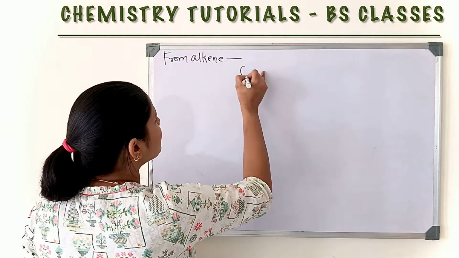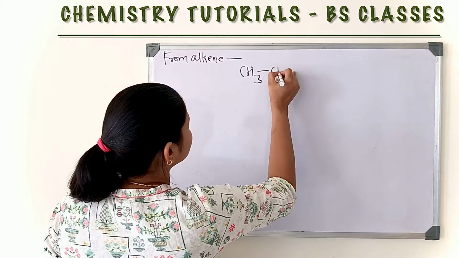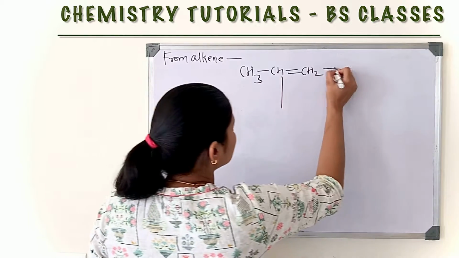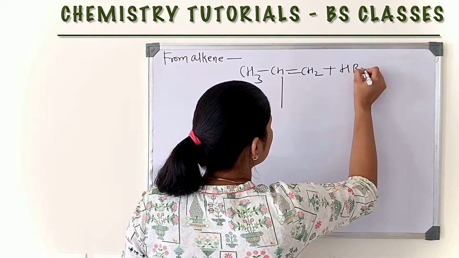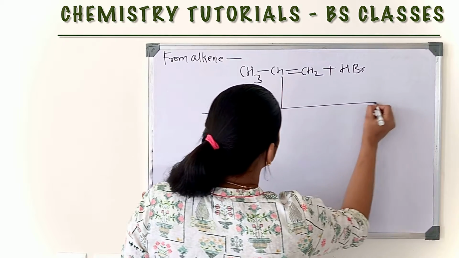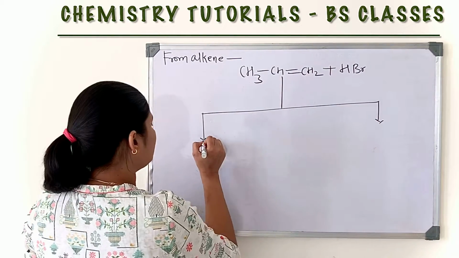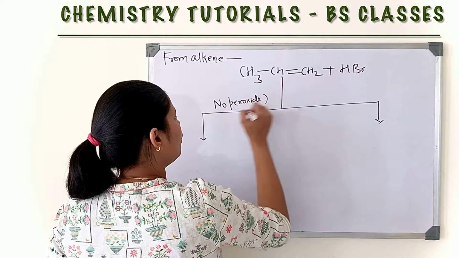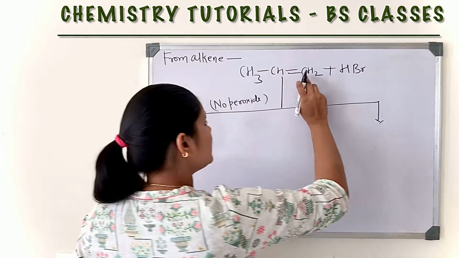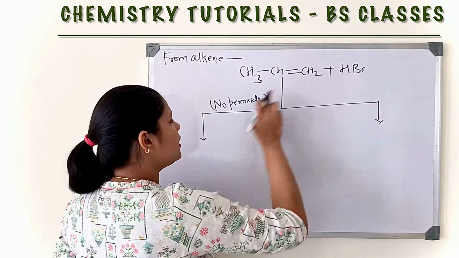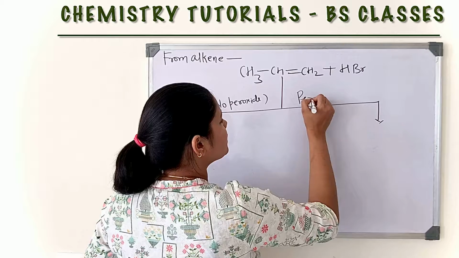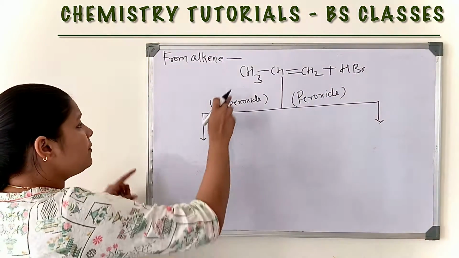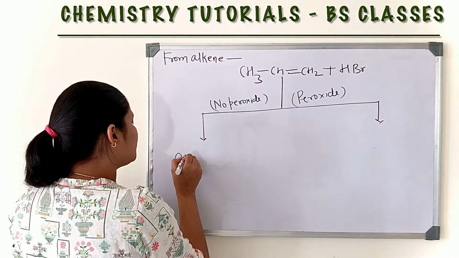First, if we take this alkene and react it with HBr. Here, no peroxide, only the reagent; the substrate is alkene and the reagent is HBr. And here, peroxide, that is, in the presence of peroxide. If there is no peroxide, then the product is formed